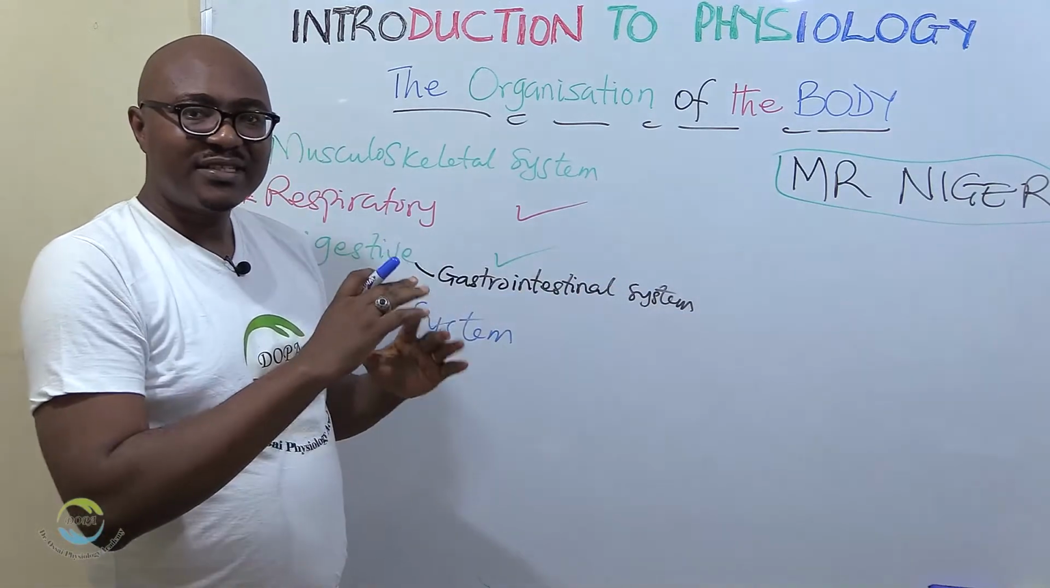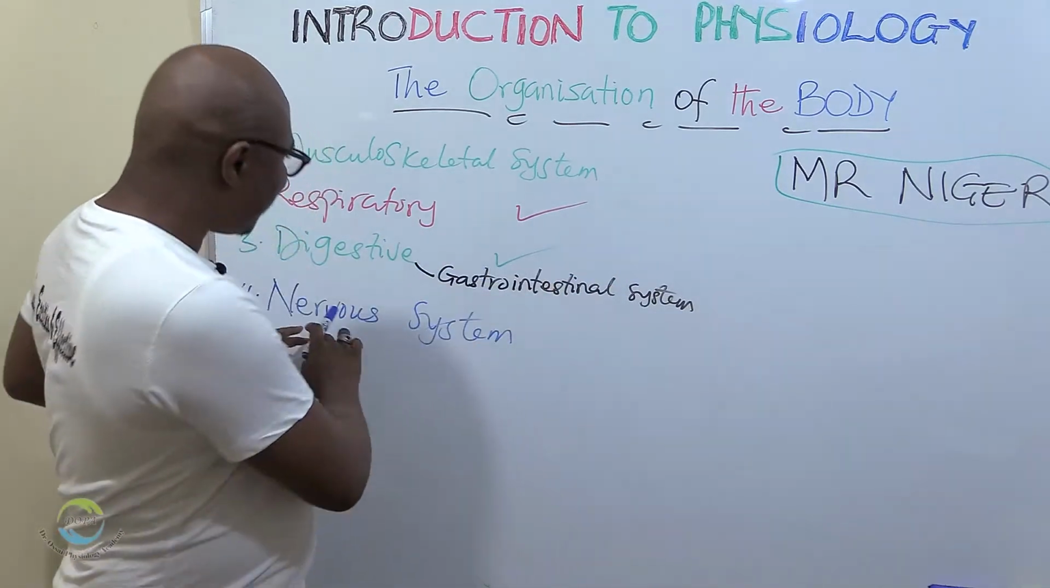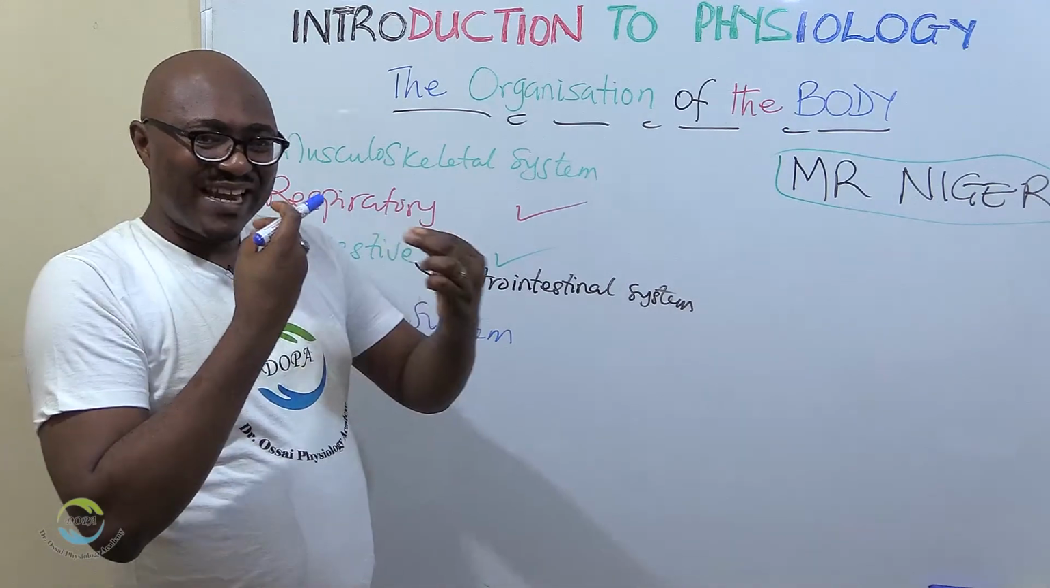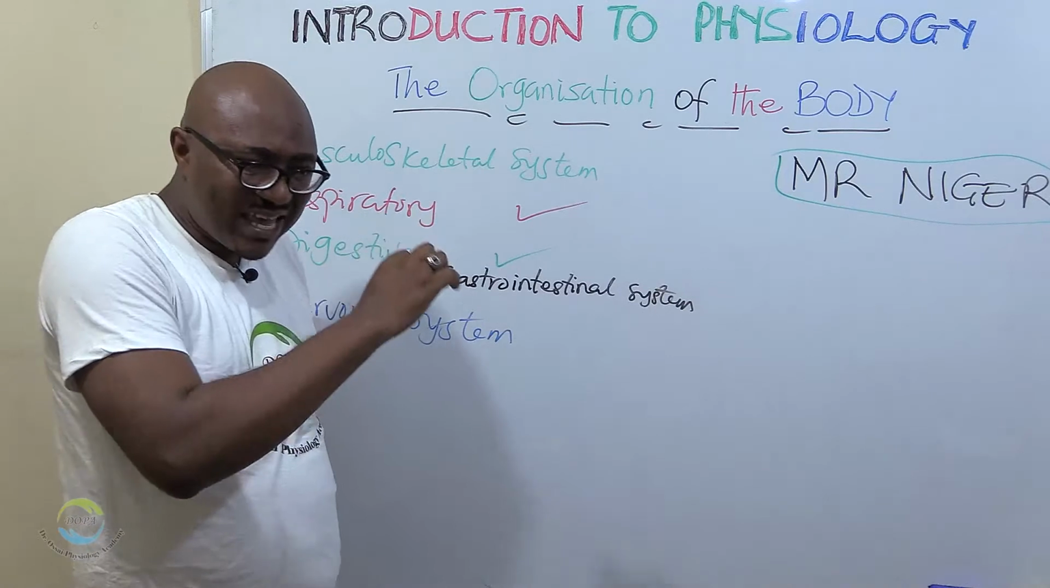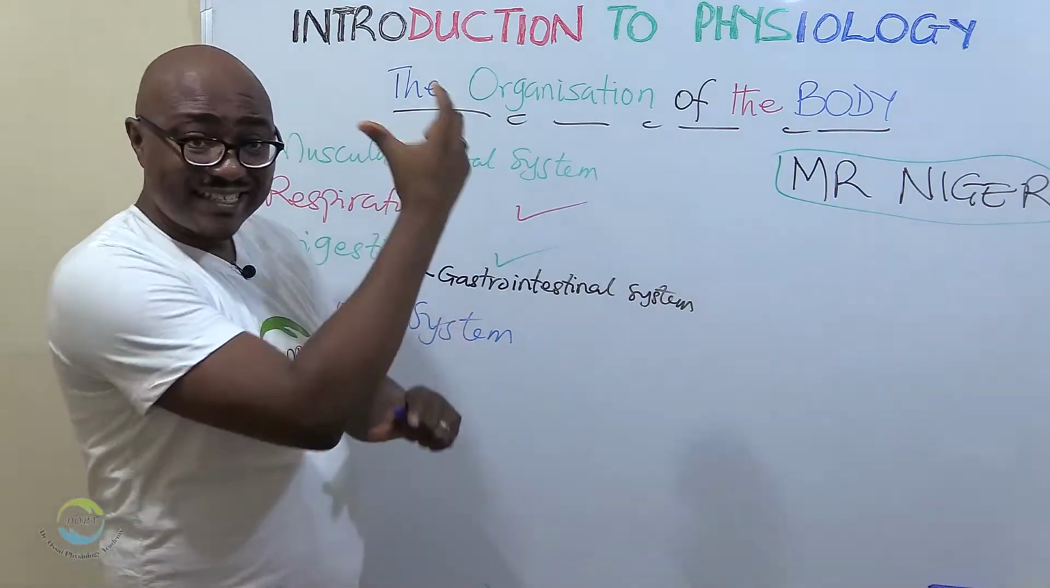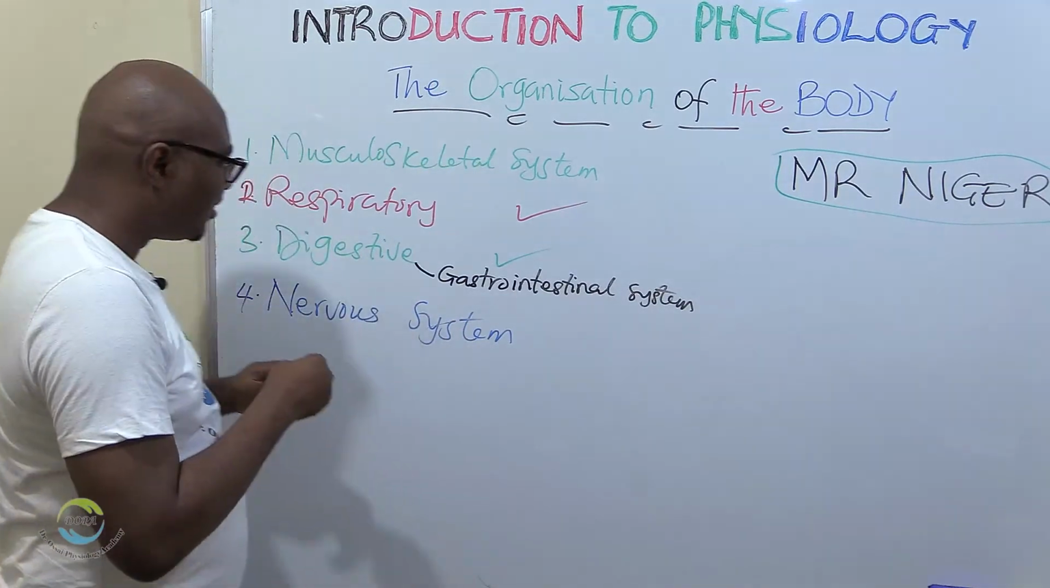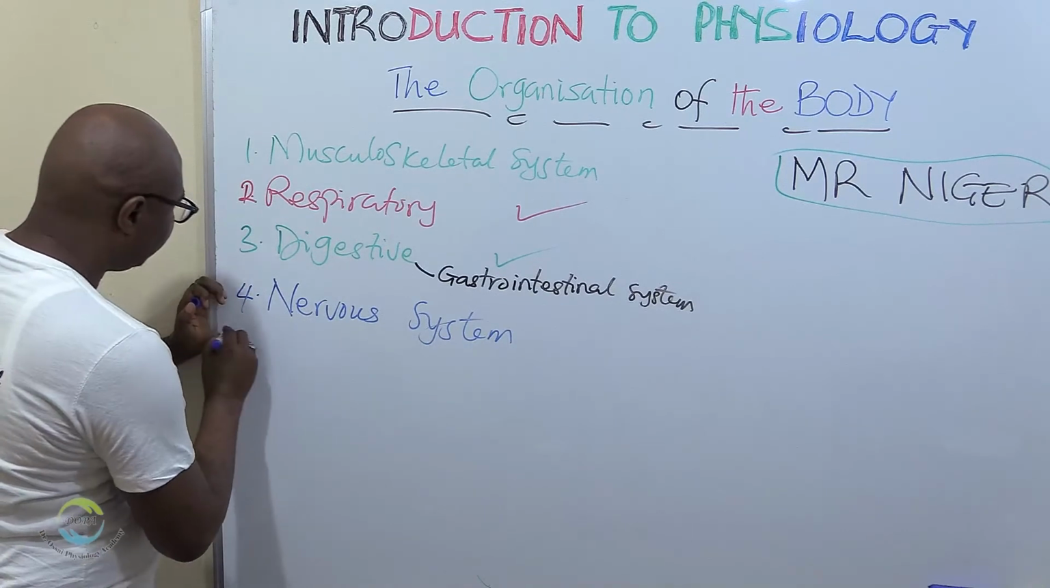The communication is effected. And this nervous system is through the electrical means of communication. There's another means of communication, a chemical means of communication. And there's a system that does that. It's called the endocrine system.